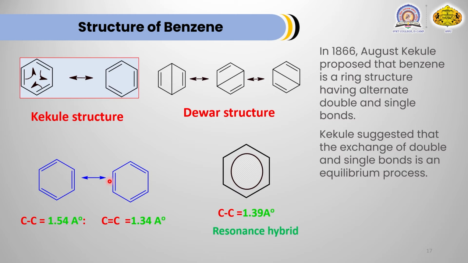Now I have already explained this. We know that the carbon-carbon single bond length is 1.54 and the carbon-carbon double bond length is 1.34 angstrom. It is expected that this bond should be 1.54 angstrom and this bond should be 1.34 angstrom. But in benzene, all bond lengths are 1.39 angstrom because all bonds are involved in delocalization, and at equilibrium, double bond is converted to single bond as well as single bond is converted to double bond. That's why the bond length is 1.39 angstrom.